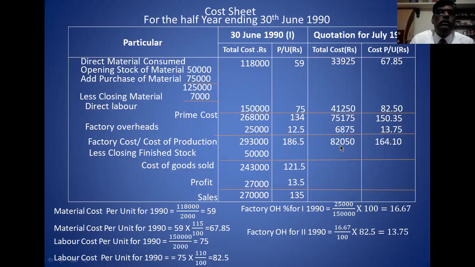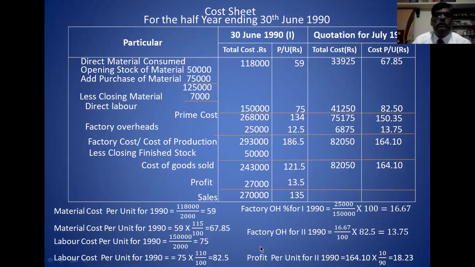6,875. Take the total cost of production. Then the same comes in the next stage. There is no adjustment regarding finished stock. Then profit. The profit they expected is 10% on selling price, 10% on turnover. Therefore, the selling price is 164.10, the cost, into 10, the profit, divided by 90. How did I take this? For every 100 rupees selling price, 10 is the profit, and the remaining cost is 90. Therefore, 90 comes as the denominator.